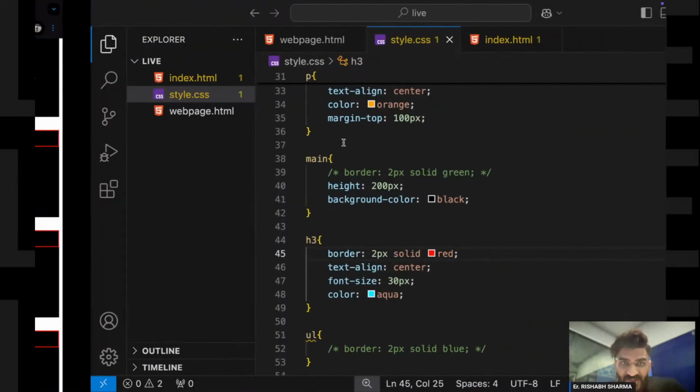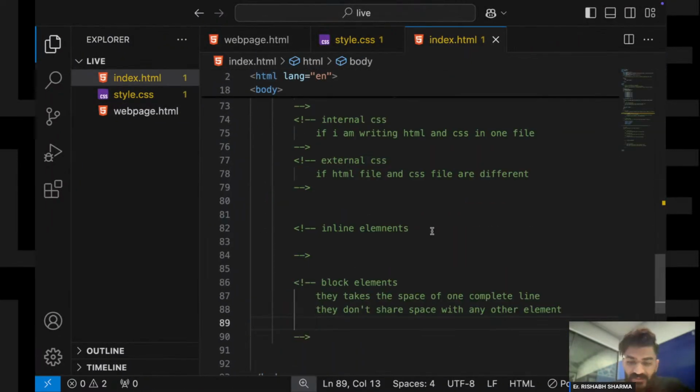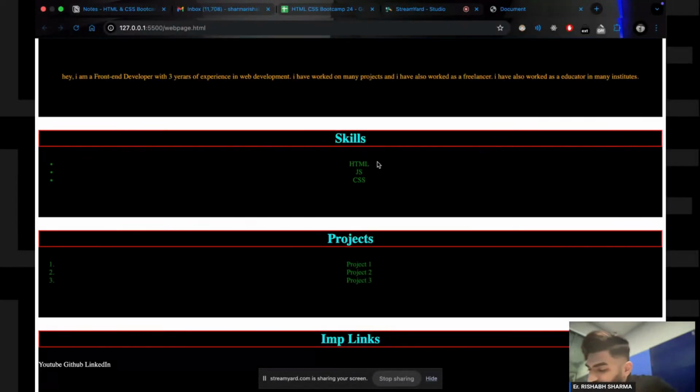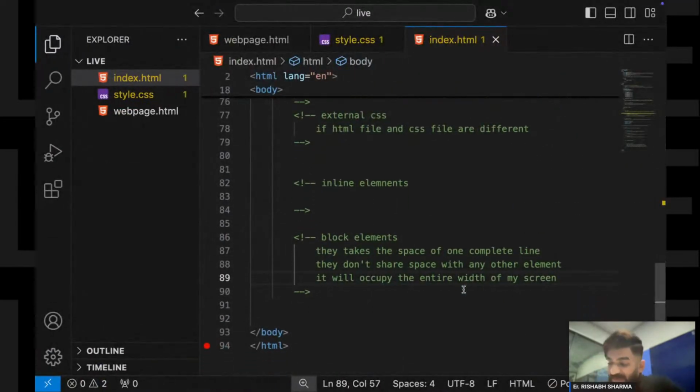So here I write one more thing, that it will occupy the entire width of my screen, right? And it will never share the space.